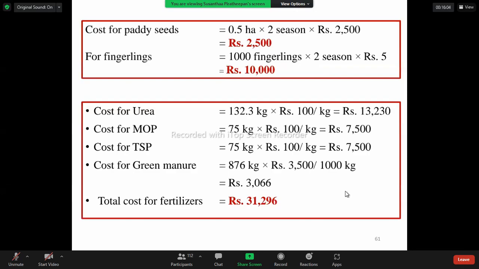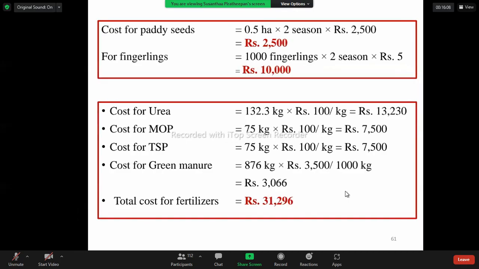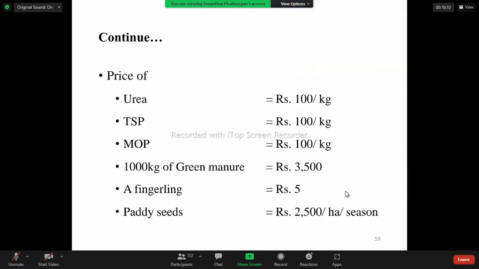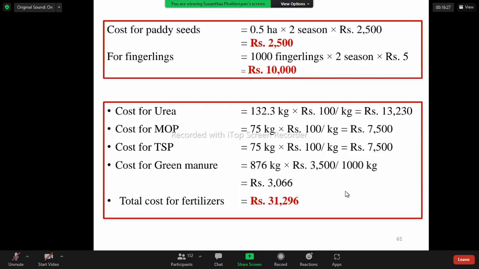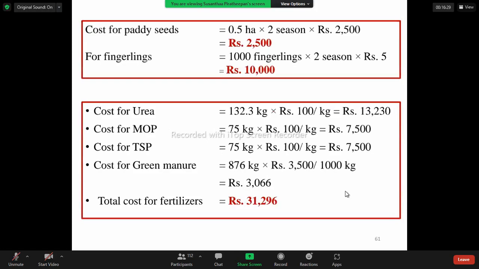This 2 means 2 seasons into 0.5 hectare. Again, look at the assumption. Paddy seed cost is rupees 2500 per hectare per season. That means in 1 hectare for 1 season, we have to spend 2500 rupees. Here we are having 2 seasons and 0.5 hectare. So that's why the cost of paddy seeds is rupees 2500.